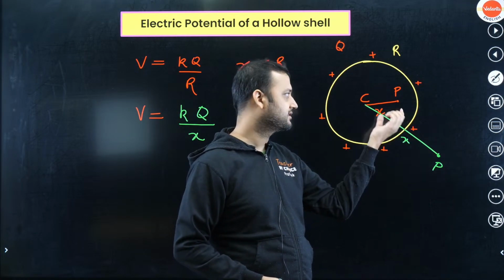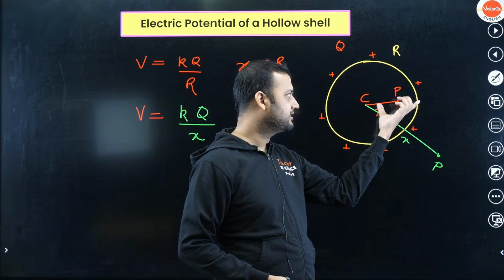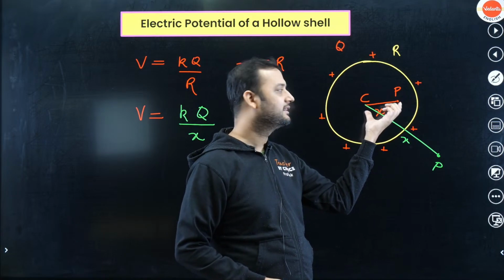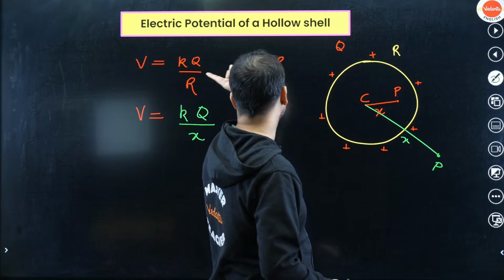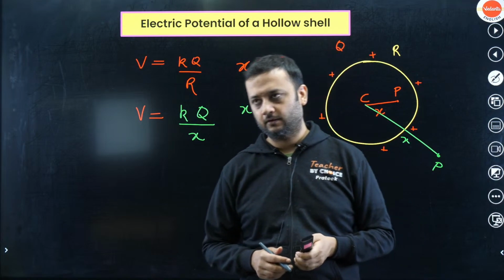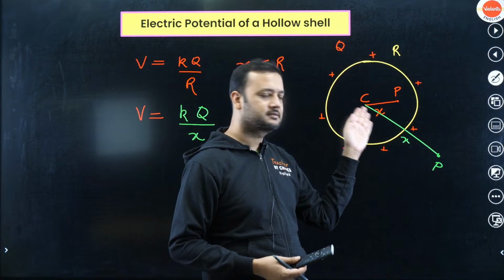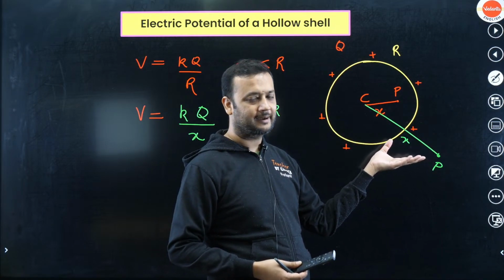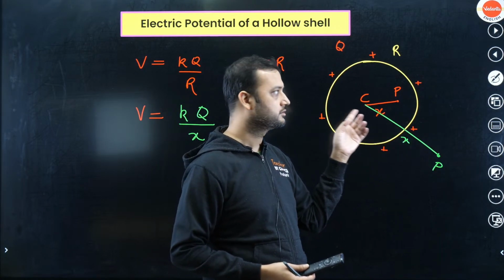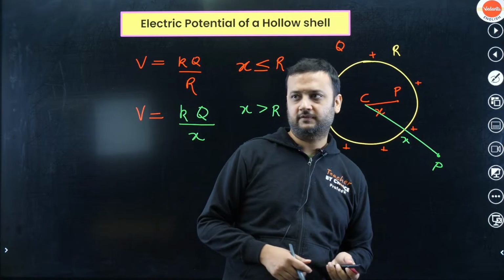Okay, so this is what we are saying. If point P is inside the shell, so x is less than R, in that case you have to use this formula, kq by capital R. But if x is greater than R, that means the distance CP has become greater than capital R, so in that case you have to use this formula, kq by x. This is what we are saying.